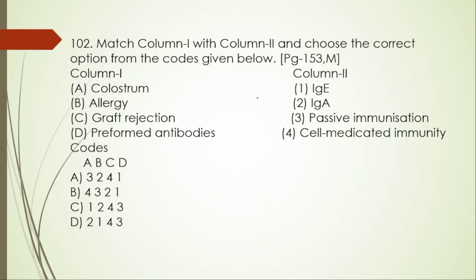Next, match the following question. Column 1 with column 2. Here column 1 is given. Colostrum, which is for IgA, that is A is 2, means option D will be right. Allergy, B is IgE. When allergy will be there, IgE will be activated. Graft rejection, which is for cell mediated immunity, and then passive immunity. So this is for C. So the right option for the 102nd question is D.